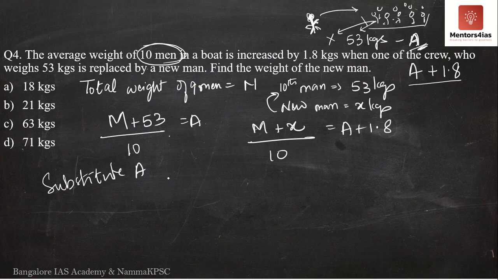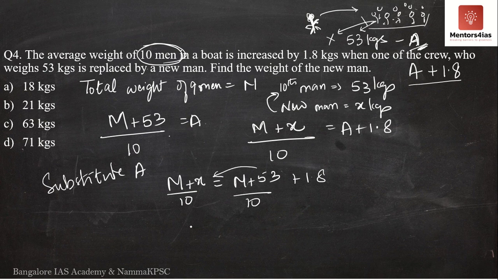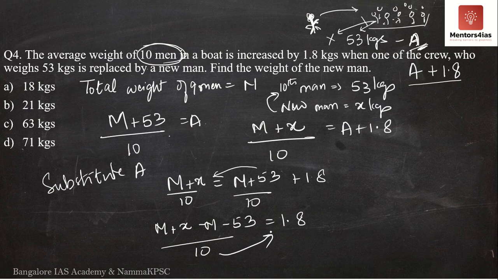So what will I get? I will get M plus X by 10 is equal to M plus 53 by 10 plus 1.8. I'll take this to the numerator over here. Since the denominator is the same, we will get M plus X minus M minus 53 divided by 10 is equal to 1.8. I'll take 10 to the right hand side and multiply 1.8 by 10.